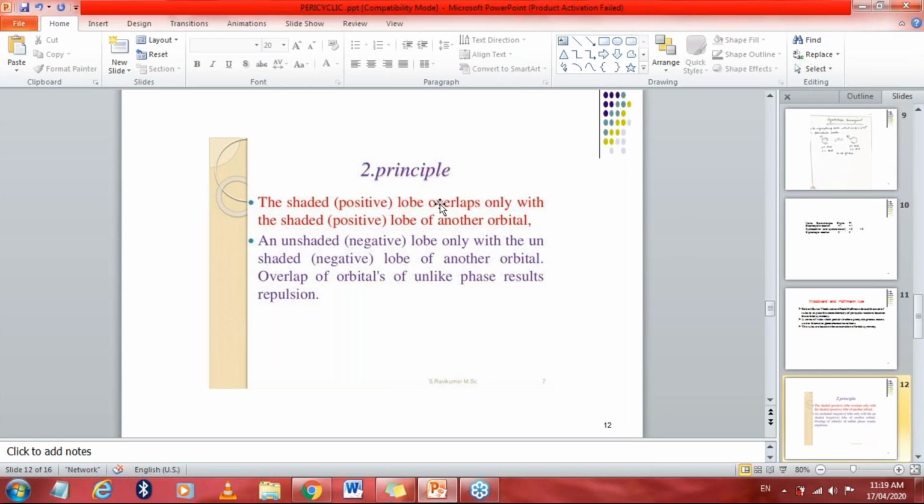Now you have to read this, but I know very well that you will not understand after reading it. What is this? Positive lobe and negative lobe. Now listen to me carefully, then only you will get all these things. In all the particular reactions, we will draw the structure of the lobes of the orbitals. One thing you have to learn from here: the lobe which is shaded is positive, and the lobe which is unshaded is negative.